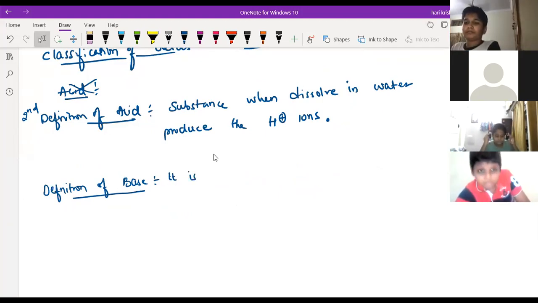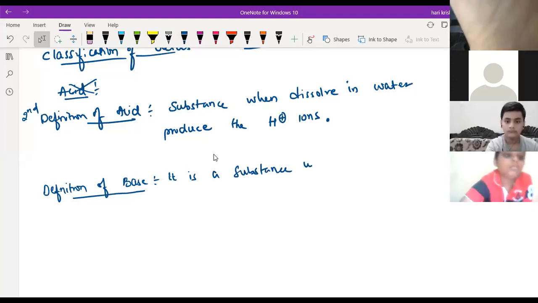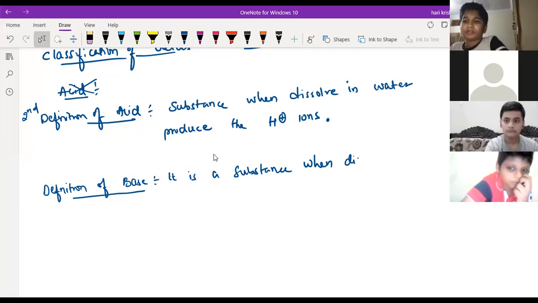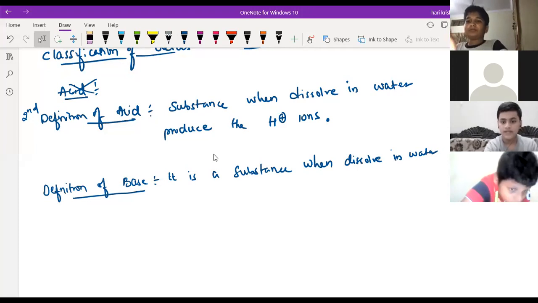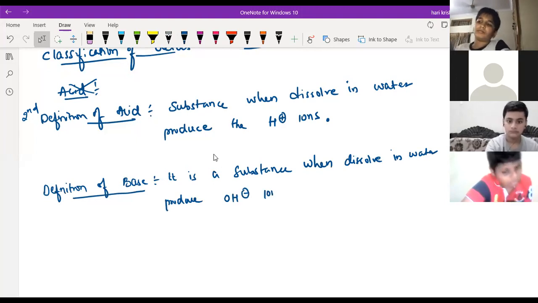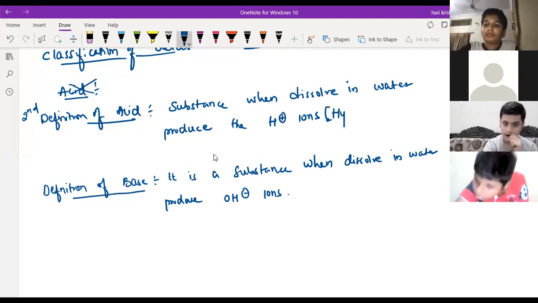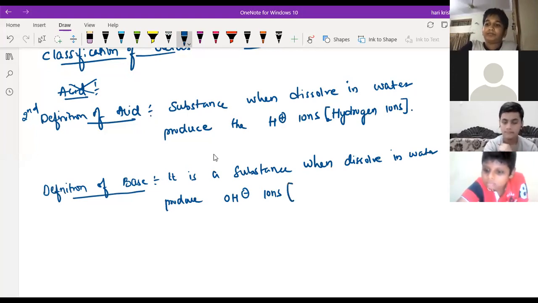It is a substance which, when dissolved in water, produces OH minus ions, not H minus. That is OH minus ions. What is this H plus ion? It is also called a hydrogen ion. What is the name of the H plus ion? Hydrogen ion. What is the meaning of OH minus ions?